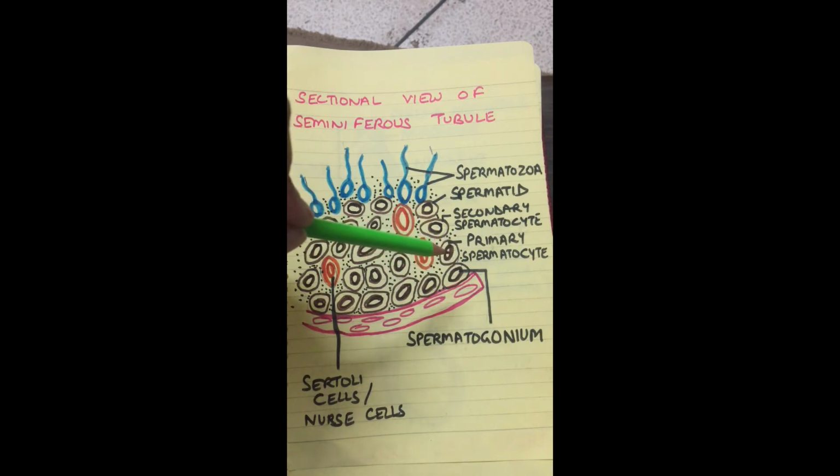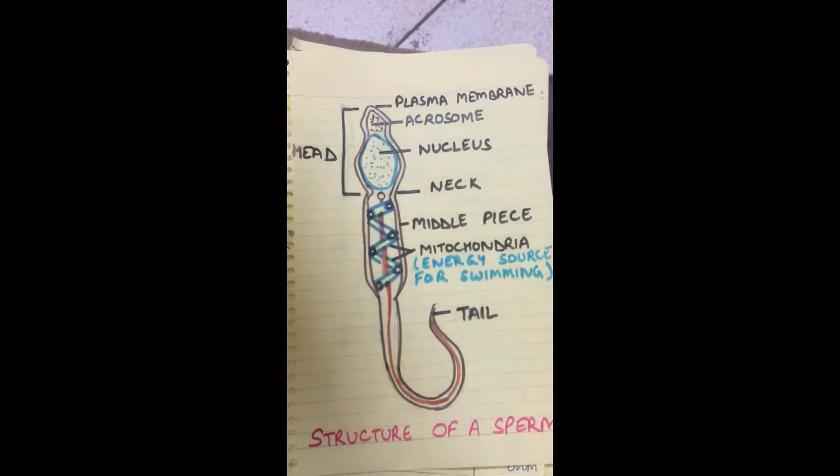Primary spermatocytes undergo meiosis 1 to form secondary spermatocytes. Secondary spermatocytes undergo meiosis 2 to form spermatids, and spermatids differentiate into spermatozoa. So in the seminiferous tubules, you can find all the stages of spermatogenesis. And here you can see these pyramidal cells. These pyramidal cells are called Sertoli cells or nurse cells that provide nourishment to the developing sperms.